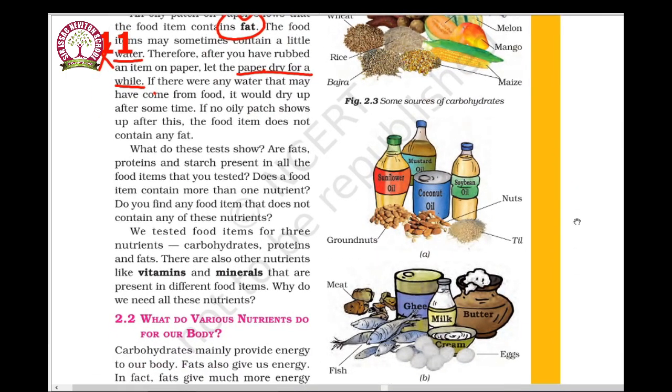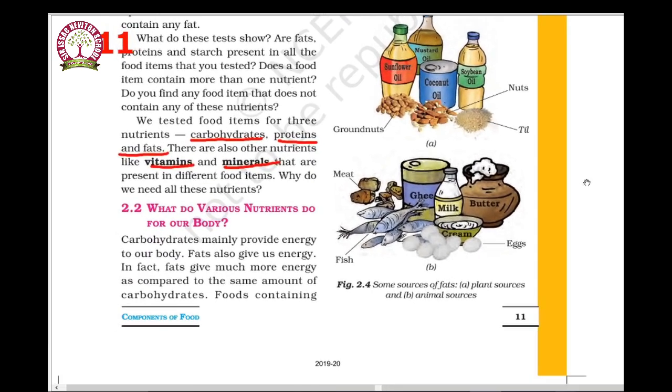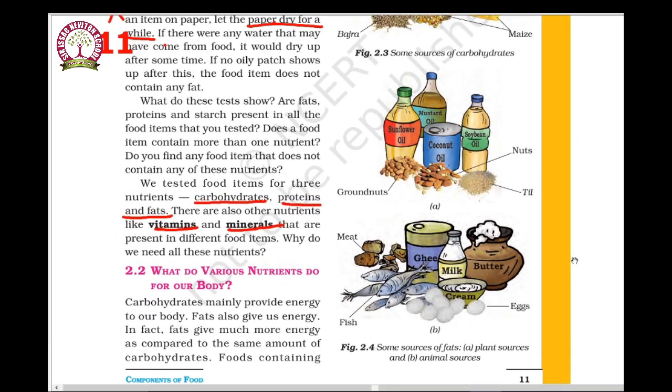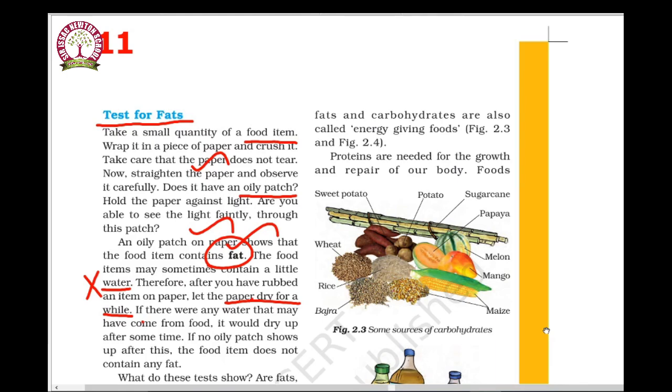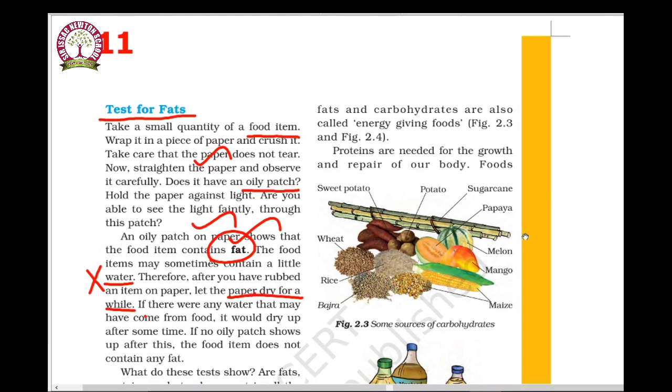We tested food for three nutrients: carbohydrates, proteins and fats. There are also other nutrients like vitamins and minerals that are present in different food items. So far we have seen the components of food, different food items in different countries, what carbohydrates, proteins and fats are, and the tests we have to follow to find whether a food component has carbohydrate, protein or fat.